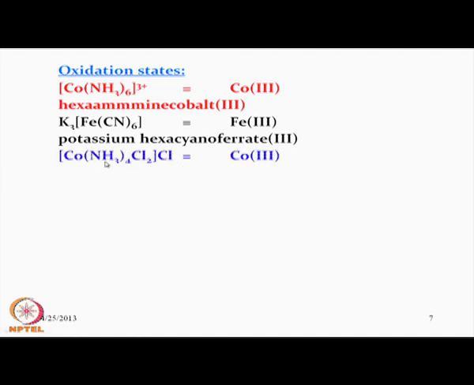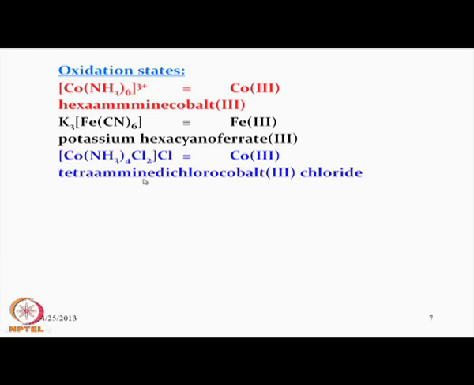Similarly, when we have mixed ligands, instead of 6 amine ligands, we can have 4 amine and 2 chlorine inside, and assignment of the oxidation state of the metal center is important. Since 4 amine groups are present, we get the ligand as tetraamine. Alphabetically, we write A first, then dichlorocobalt(III) chloride.